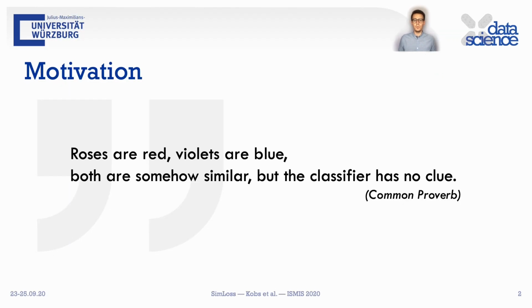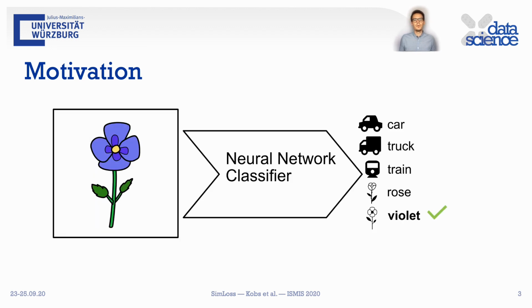There is a saying: roses are red, violets are blue, both are somehow similar but the classifier has no clue. Let's suppose we have this neural network classifier which does image classification. It gets this image as input and is supposed to output the corresponding class violet. If it predicts violet, everything is cool.